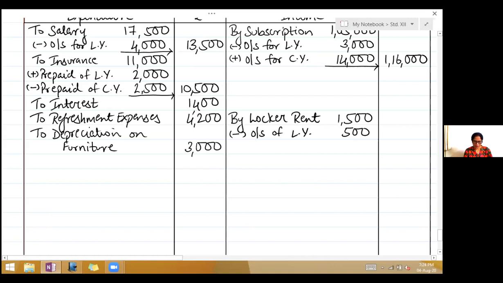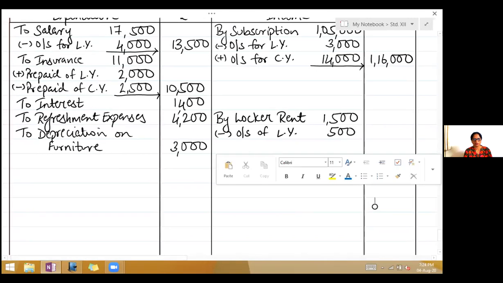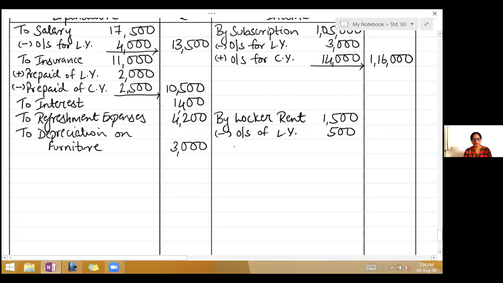And the last adjustment, locker rent outstanding for 2019-20 is 400. Now we have written locker rent on the income side. So look at the income side. We have written locker rent 1,500. Outstanding of last year we have deducted. Now this is outstanding of current year.